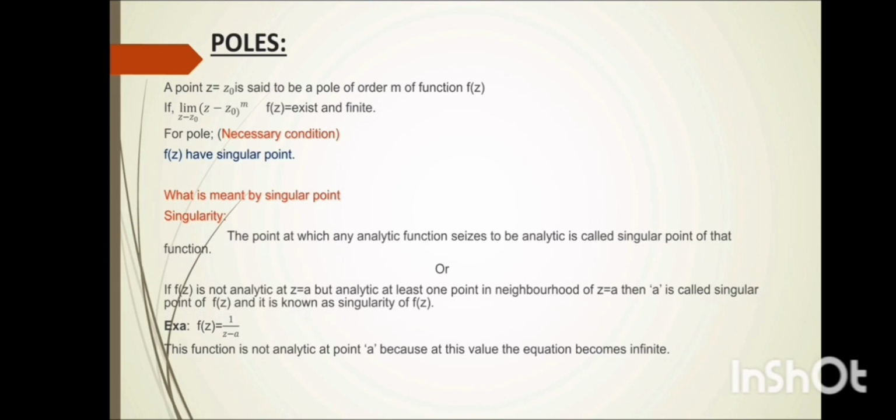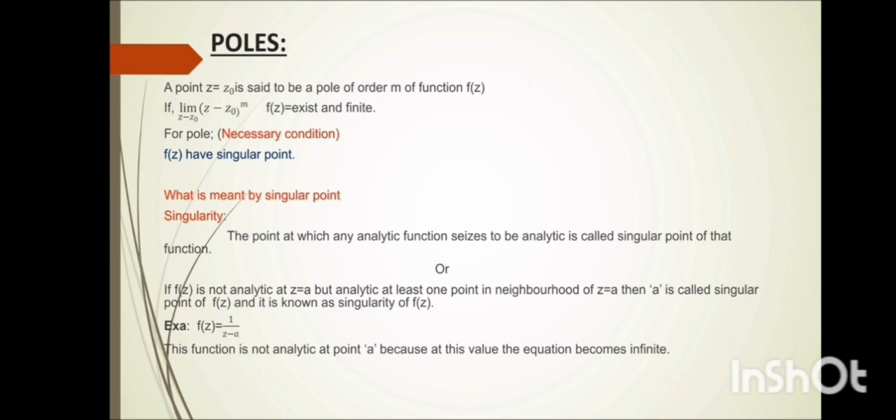The point at which an analytic function ceases to be analytic is called a singular point of that function. Or, if f(z) is not analytic at z equal to a but is analytic at at least one point in the neighborhood of z equal to a, then a is called a singular point of f(z) and is known as a singularity of f(z). Let us consider the example f(z) equal to 1 divided by (z minus a). This function is not analytic at the point a because at this value the expression becomes infinite. So a is the singular point.